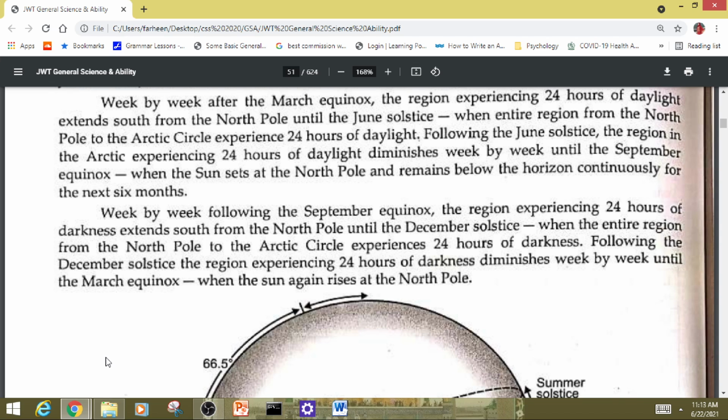Week by week following the September equinox, the region experiencing 24 hours of darkness extends south from the North Pole until the December solstice, when the entire region from the North Pole to the Arctic Circle experiences 24 hours of darkness. Following the December solstice, the region experiencing 24 hours of darkness diminishes week by week until the March equinox, when the sun again rises at the North Pole. Here is the diagram you can see. In the Antarctic region of the southern hemisphere, these seasonal patterns are simply reversed.